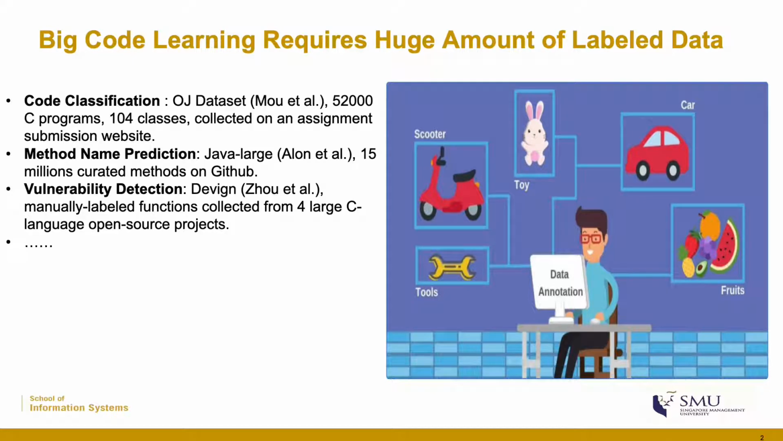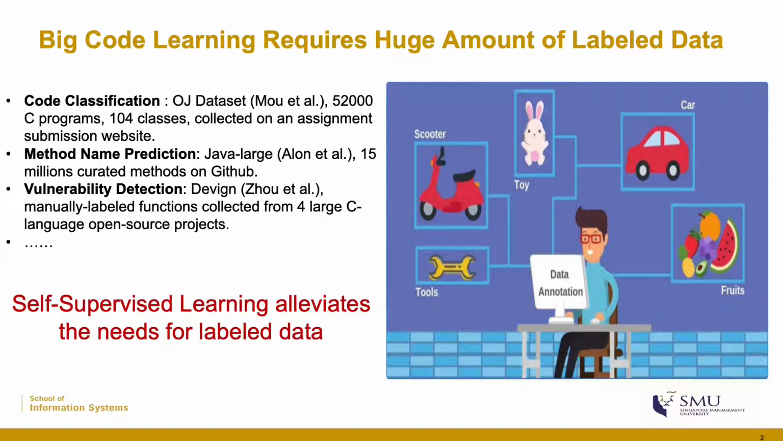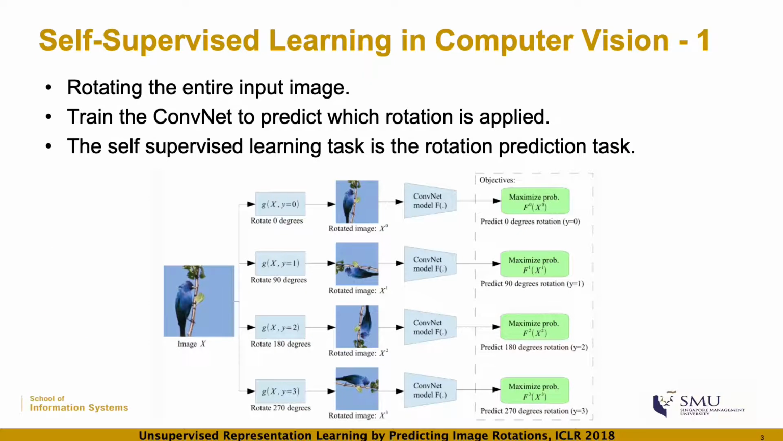For example, the code classification dataset is collected on an online website where students can submit their solutions for grading, or the method name prediction data is collected on GitHub by using some heuristic, or the vulnerability detection dataset contains manually labeled functions collected from 4 large C language open source projects. So collecting such a large amount of labeled data is tedious and requires expertise. That's why we propose to use self-supervised learning to alleviate the need for labeled data.